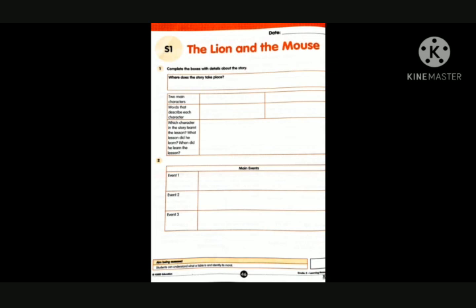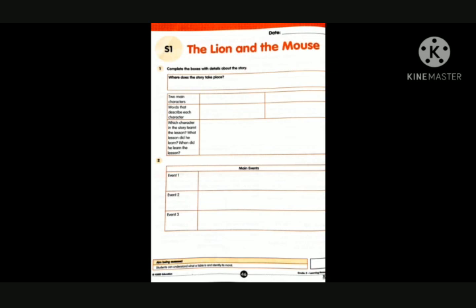Which character in the story learned the lesson? What lesson did he learn? When did he learn the lesson? So you want to write what they learned, when they learned it, and who learned that. So based on that lesson, you want to write the sentences.